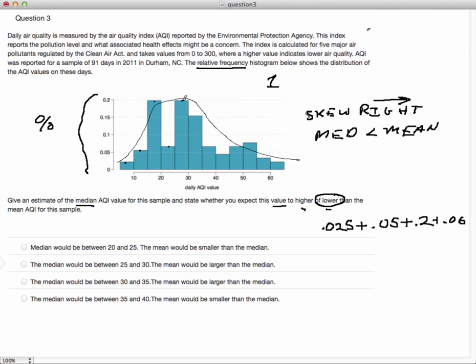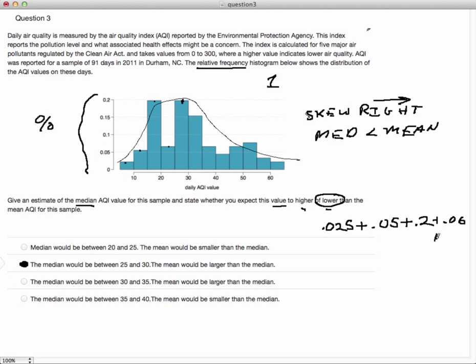By the time I get to this bar, I know that at least 50% of the data is below the air quality value, or the AQI value, of 30. Okay, so what that tells me is that the median is going to have to be somewhere between 25 and 30, and the mean would be larger than the median. In other words, this would be my answer right here. Hopefully that makes sense to you.